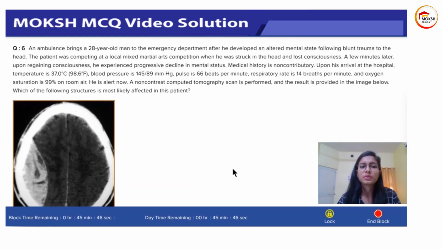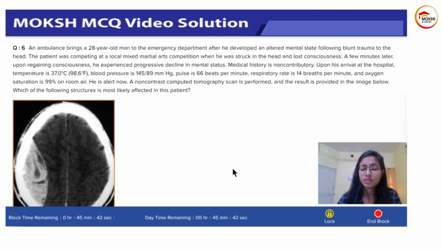Ambulance brings a 28-year-old man to the emergency department after he developed an altered mental state following blunt trauma to the head. The patient was competing at a local mixed martial arts competition where he was struck in the head and lost consciousness. A few minutes later, upon regaining consciousness, he experienced progressive decline in mental status.